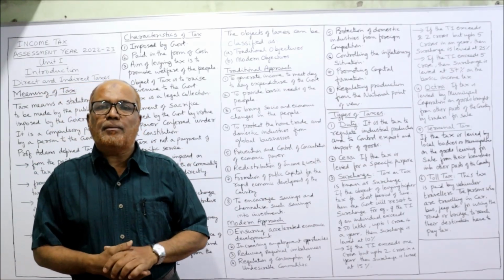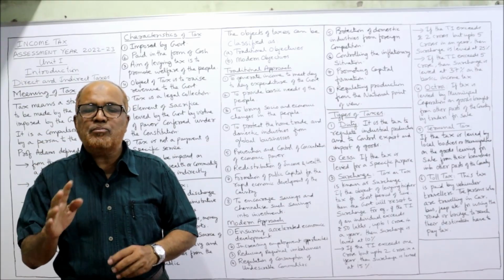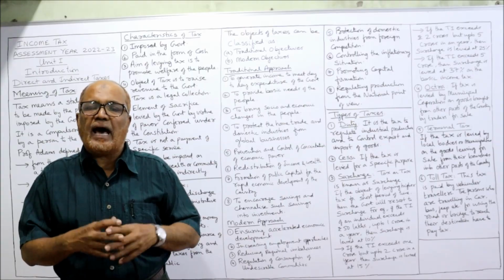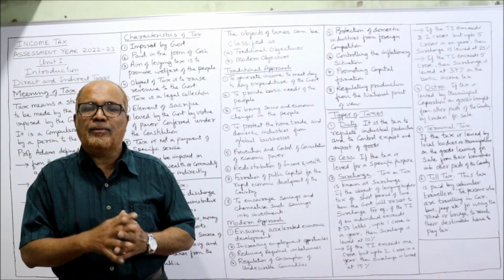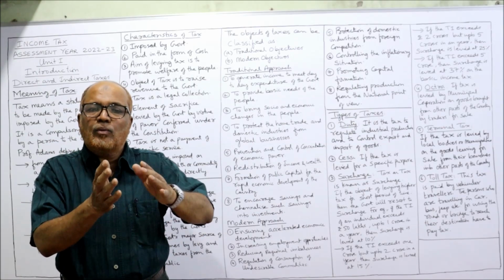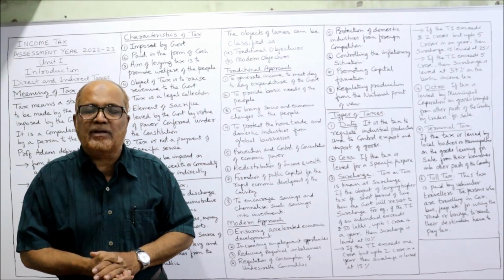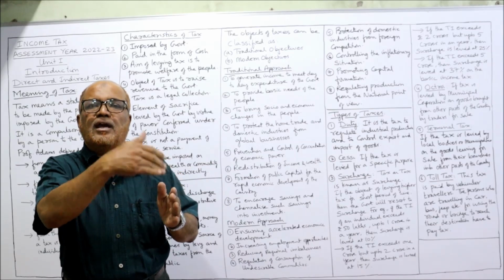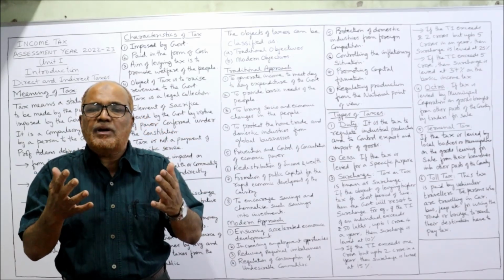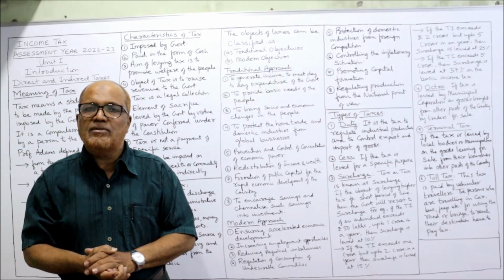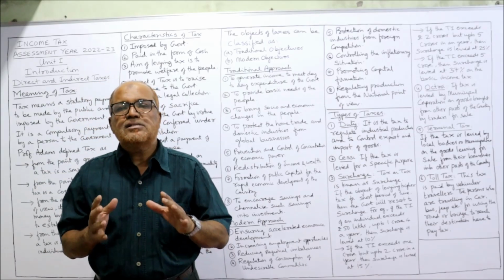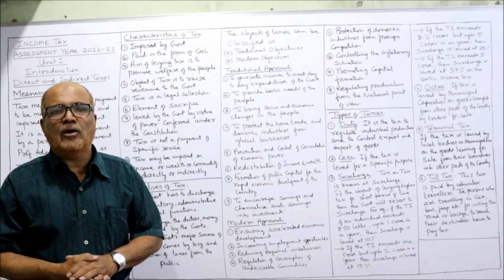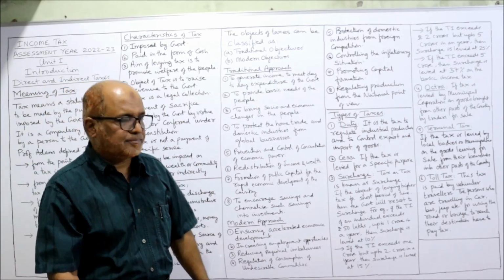If they save their income, there will be a reduction, there will be exemption from tax. The government will give you so many exemptions and allowances if the people save the money. When you save the money, you can channelize it into investments. That means your income is saved and savings will create the investment. And investment will bring about economic development in the country. These are the traditional objectives why the government will levy the tax.